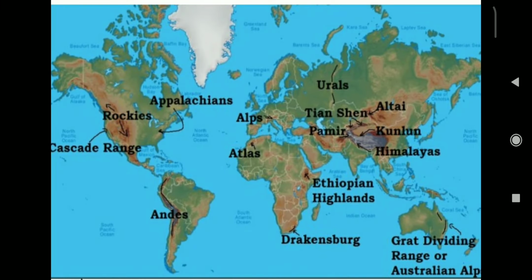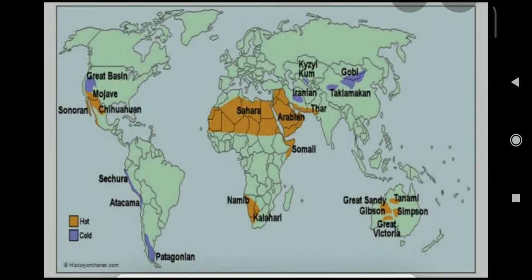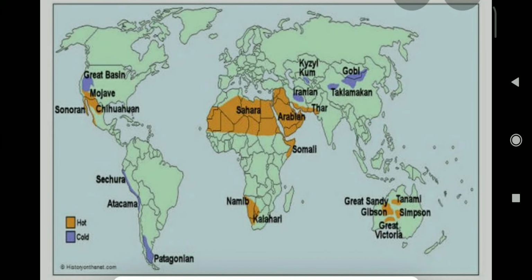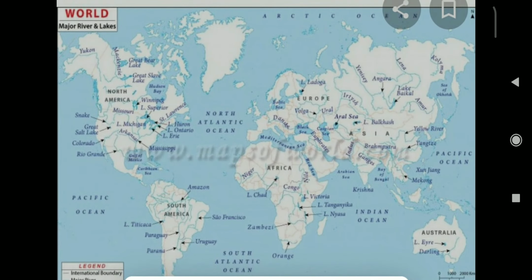Now, map work. First, we will discuss mountains: Himalayas, Alps, Rockies. This is the map of mountains. Here we can see Alps, Rockies, and Himalayas. Now the next map is desert. There is Sahara Desert, Kalahari Desert, Atacama Desert, and Thar Desert. Now this is the map of rivers. In this map you can see Nile, Congo, and Ganga river.